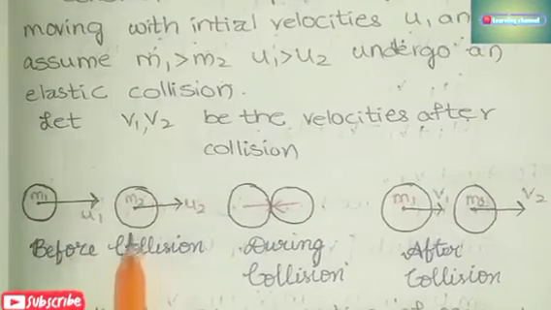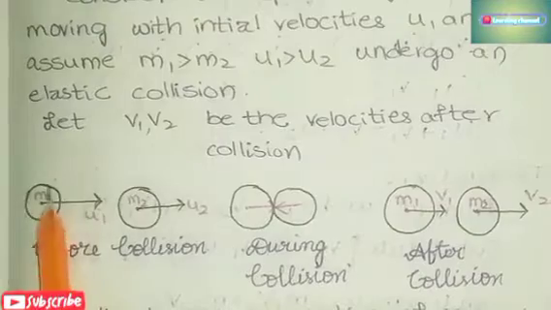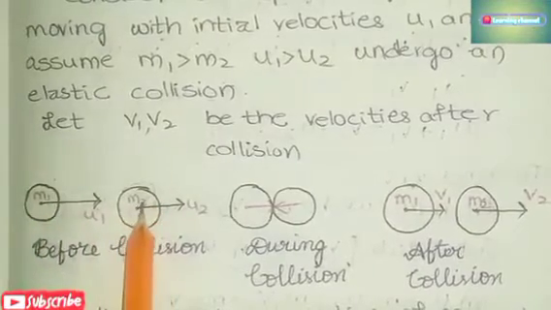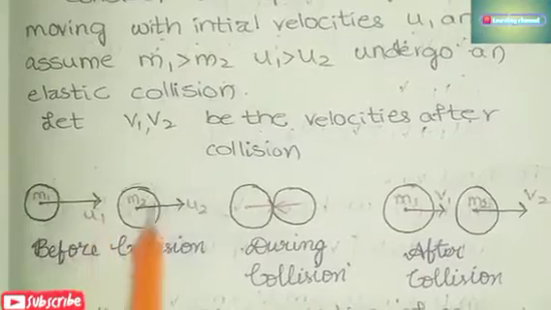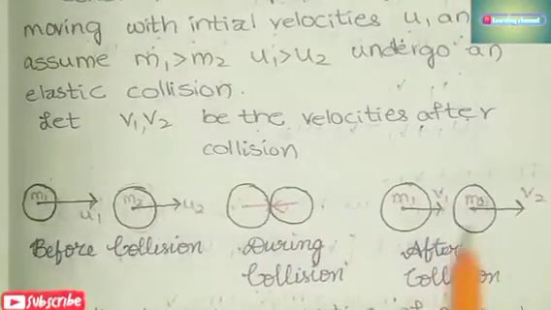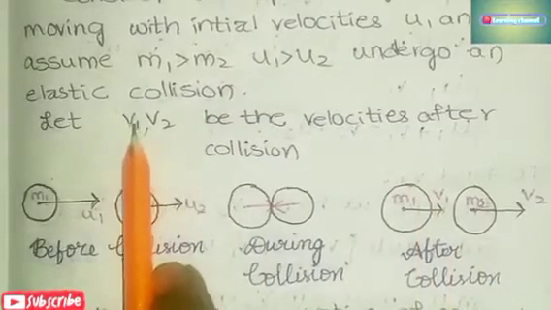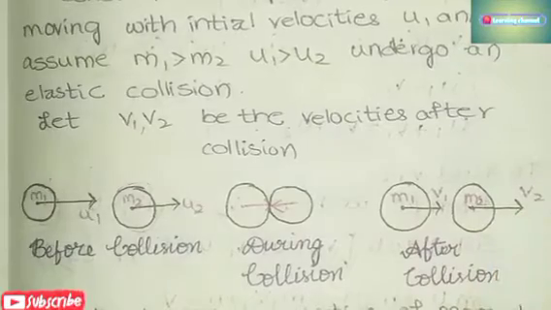You have to draw the diagram. This will carry 1 mark if you write all this matter and the diagram. This is before collision. The diagram is a must. This is the mass of the first body and this is the mass of the second body, m1 is greater than m2. These are the initial velocities u1 and u2. This is during collision. This is after collision, where the velocities are changed into v1 and v2.